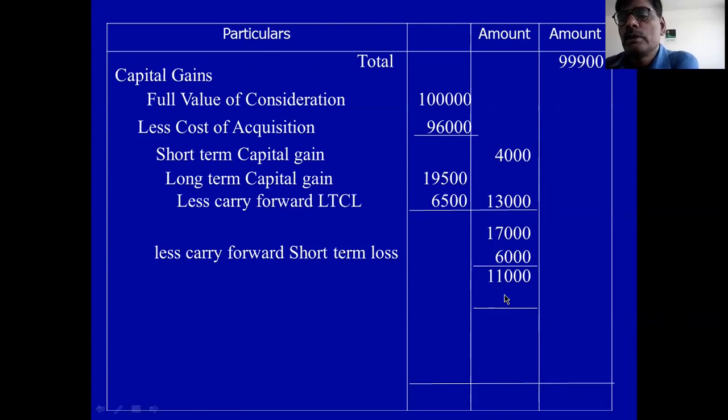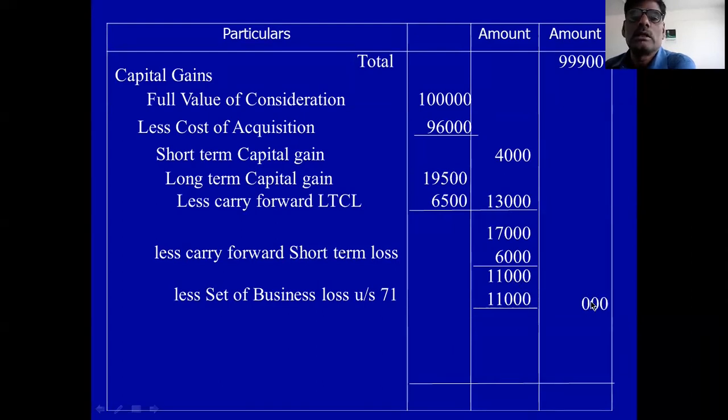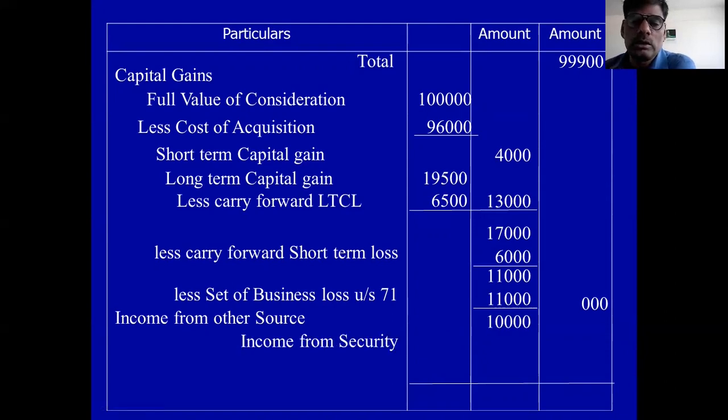Out of business loss 20,000, I'll adjust 11,000 here. Less set off of business loss under section 71, 11,000. So capital gain is 0. Next you take income from other source. In the income from other source, 10,000 is the income from security.